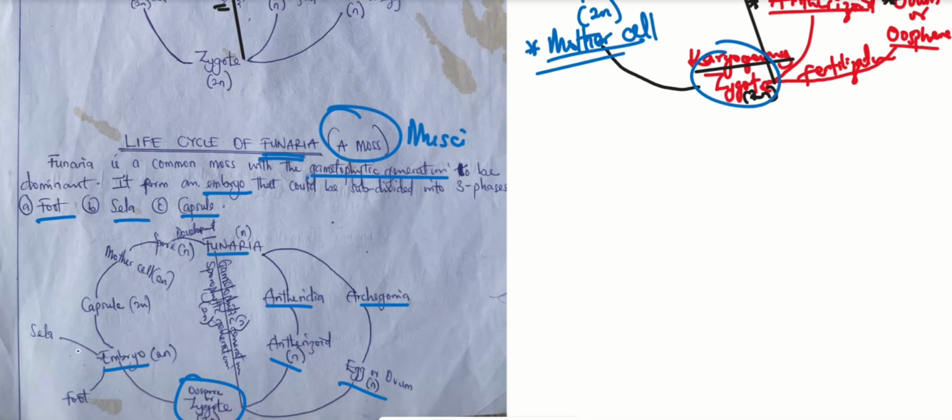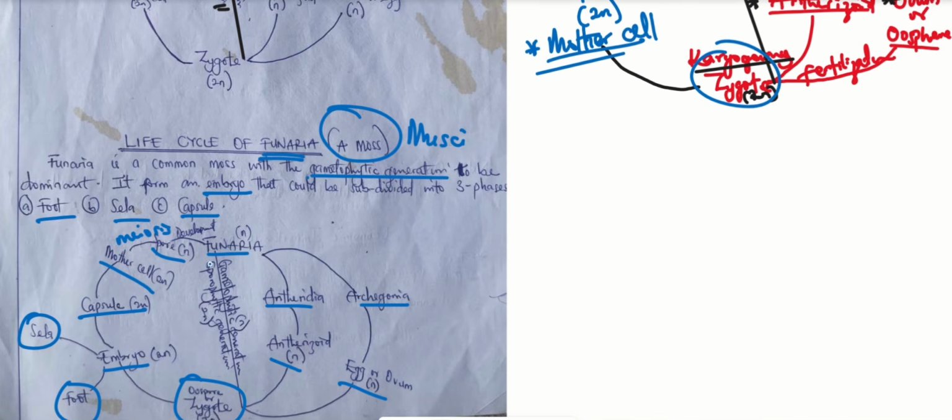This embryo can further be divided into the seta, the foot and the capsule. The capsule is the part that continues the life cycle to develop into the mother cell. And this mother cell can undergo meiosis to form spores, and that develops into Funaria. It's as simple as that. This life cycle is very simple.